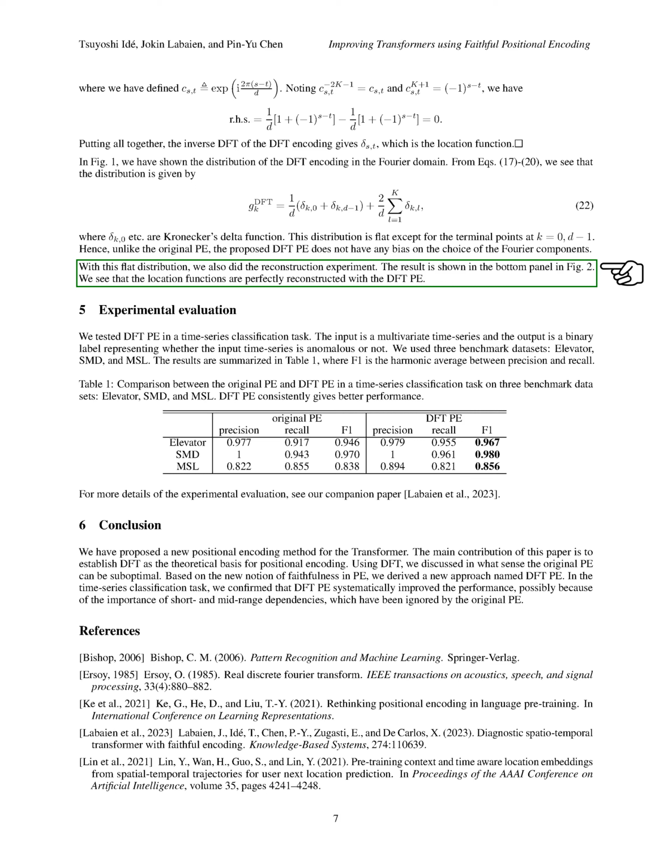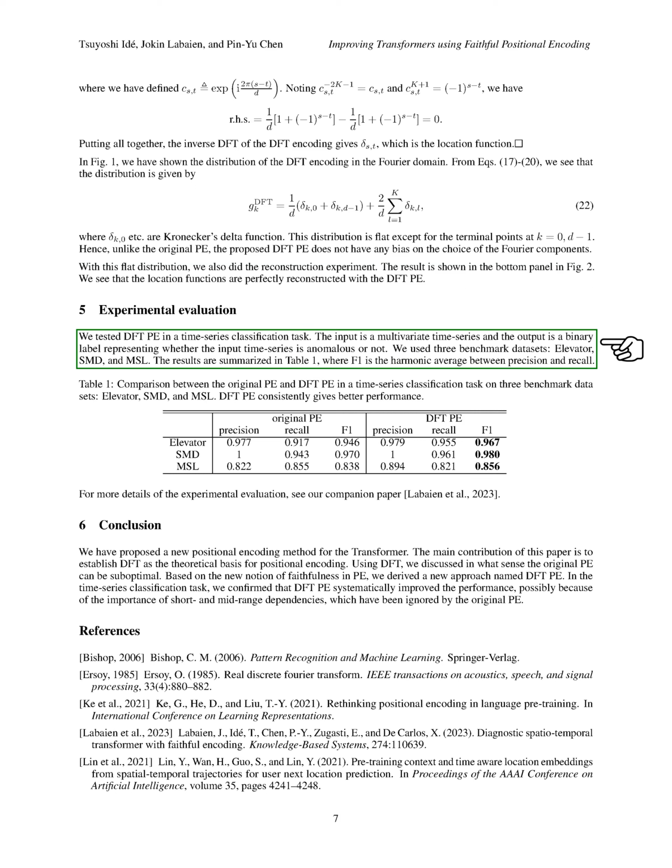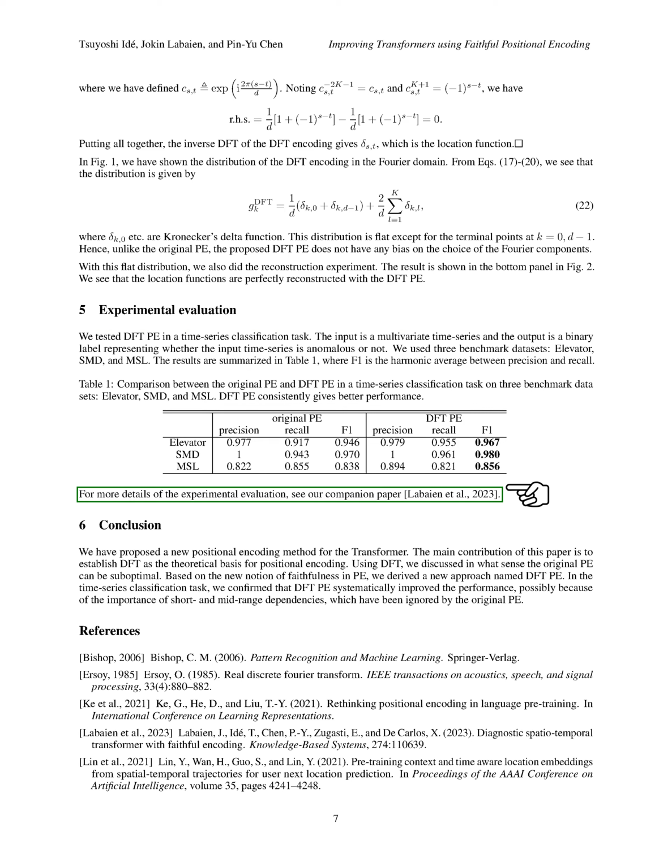Section: Experimental Evaluation. In this section, we evaluated DFT-PE by applying it to a time series classification task. Our input consisted of multivariate time series, and the goal was to determine if the input time series was anomalous or not, represented by a binary label. We conducted our experiments using 3 benchmark datasets: Elevator, SMD, and MSL. The outcomes are presented in a table, with F1 score indicating the balance between precision and recall. For further information on the experimental assessment, please refer to our related paper.